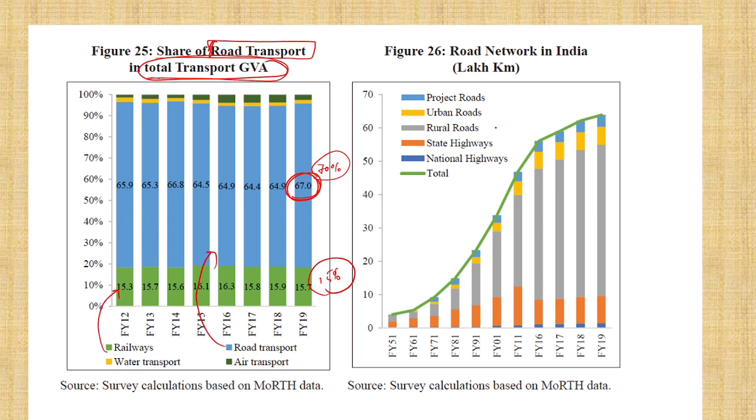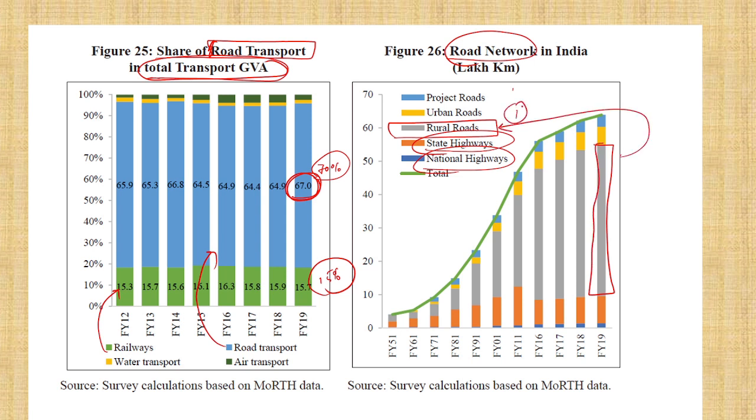Next prelims question is on road. In the road network, which is the highest, they will ask. We will think it is national highway, or state highway. But the highest concentration, see this, is not national highway or state highway, it is rural roads. Look at this graph, rural roads are first and highest. This is the question they will ask.